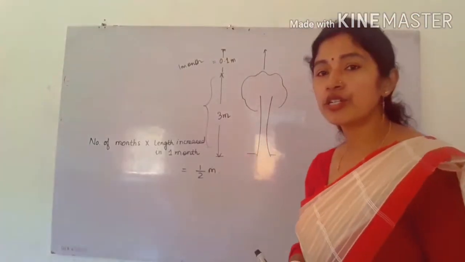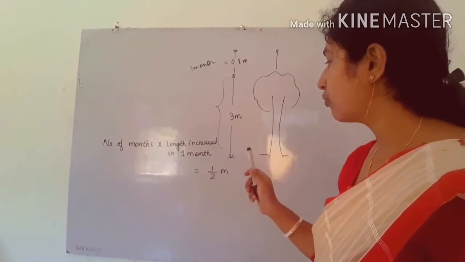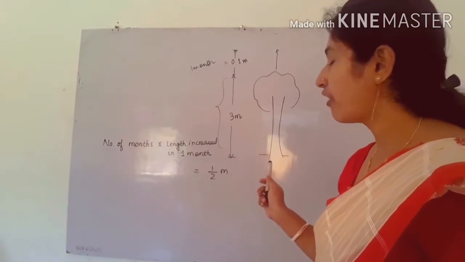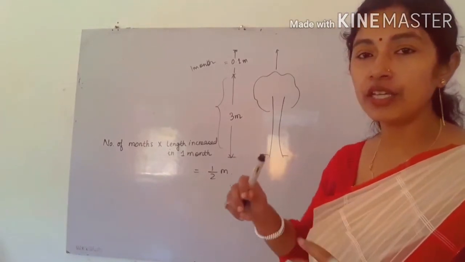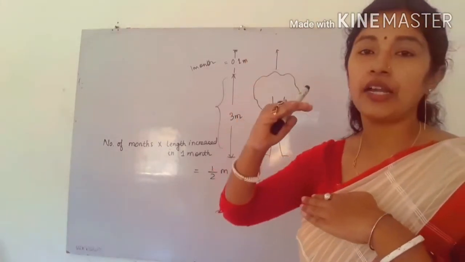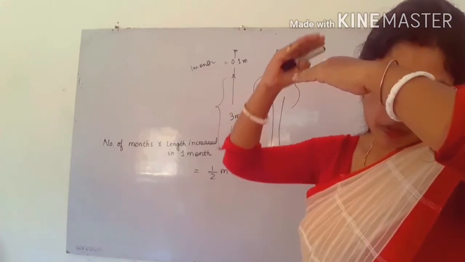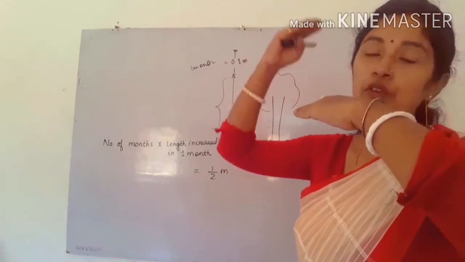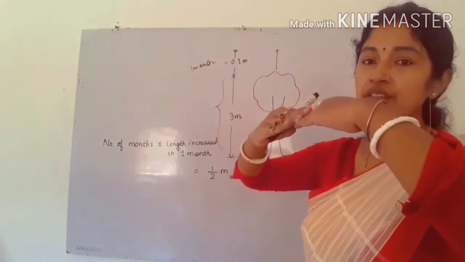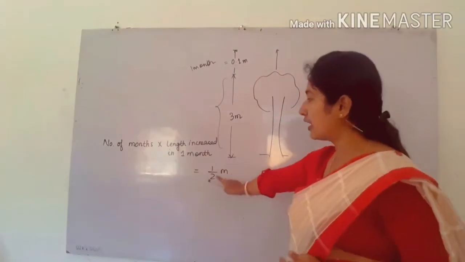So this is the equation. We can write number of months into length increased in 1 month is equal to half meter. Why have I written half meter? See, already the tree has how much height? 3 meter height. After how many months will it be 3.5 meter? Already it is 3. That means half meter more to cover. Okay, that's why I have written half meter.